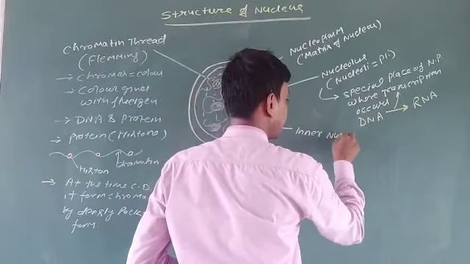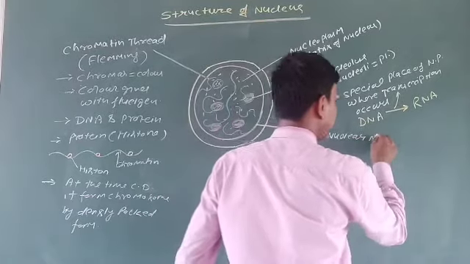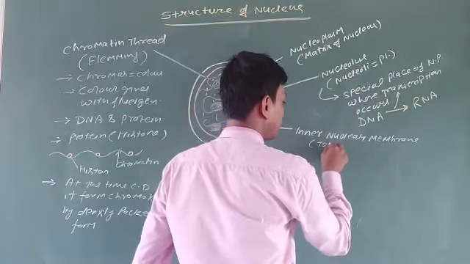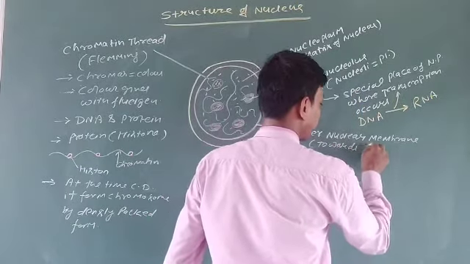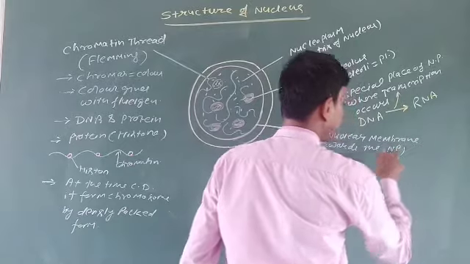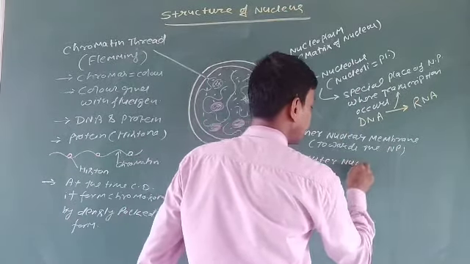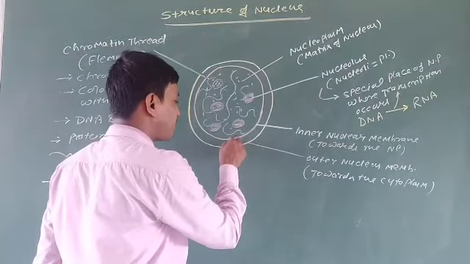Inner nuclear membrane towards the nucleoplasm, and this one is the outer nuclear membrane. It is towards the cytoplasm. So these are the two different membranes, and the gap between two different membranes are known as